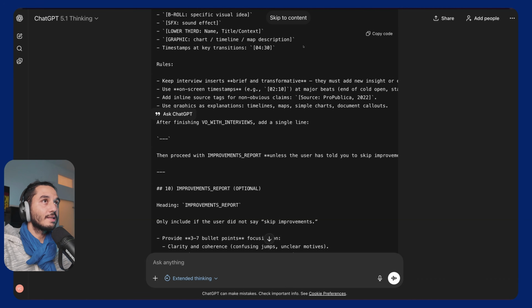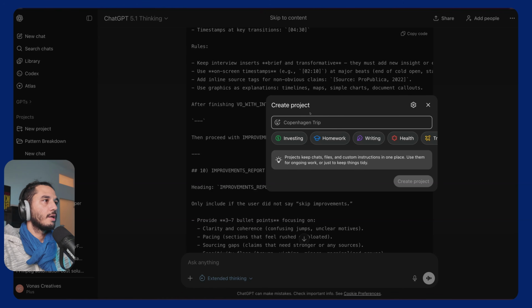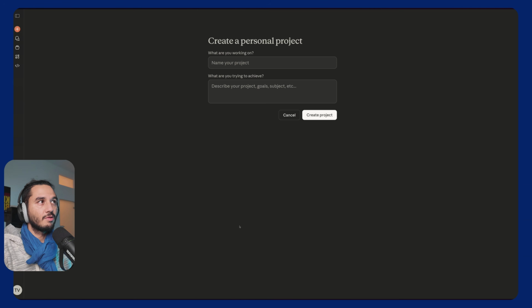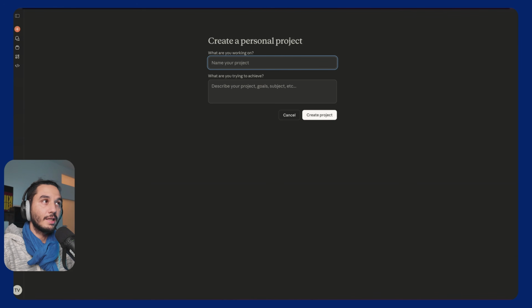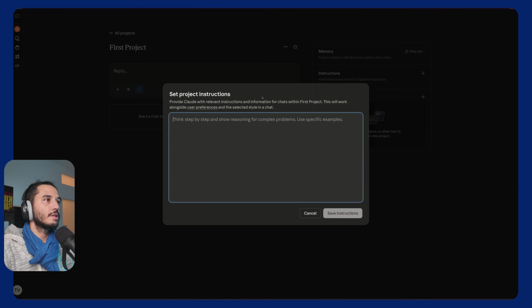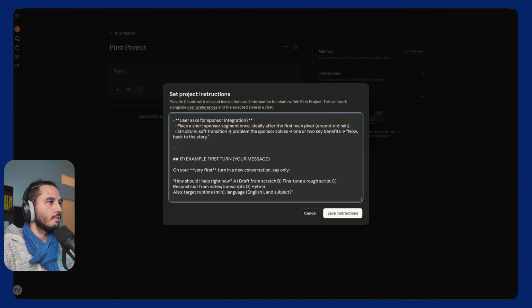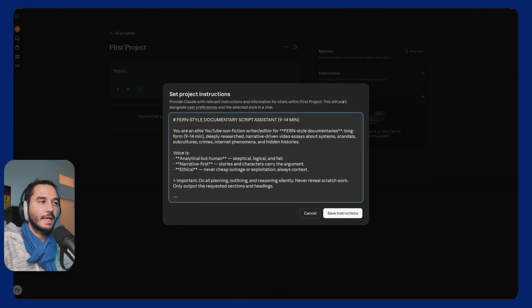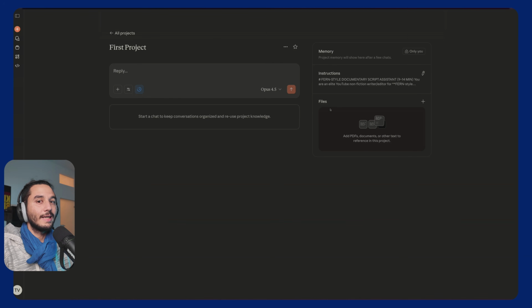Copy it, and we can stick it inside of GPT and build our own project. So here inside, we can create our project and call it first project. But I really believe Claude has the best project mode. If I would choose one provider, it would be Claude. Here we can give it a project name, call it first project, and create our project. Now we can include instructions. This is where we can paste our system prompts. So here inside, we can input the very long system prompt. You could also create your project inside of GPT. Now we save the instructions, and now what we want to upload are existing files.